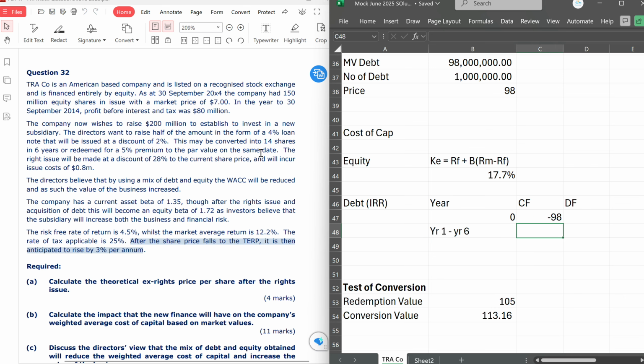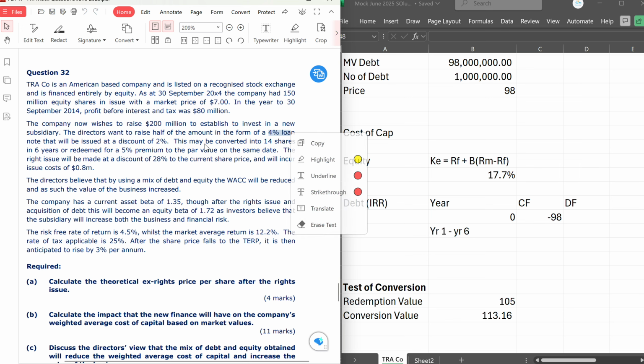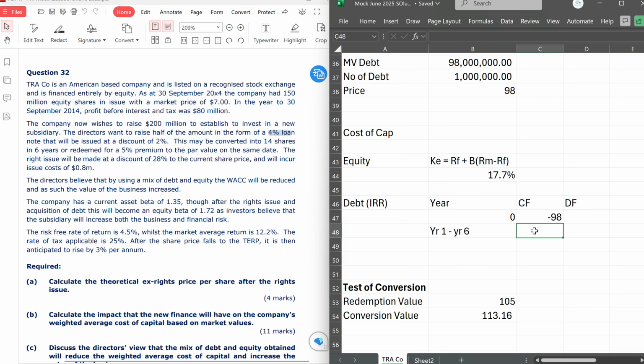They said the coupon for the bond is 4%. If the coupon is 4% and we know that the tax is payable at 25%, then we will not get the total coupon because we have to pay tax on that coupon. So the coupon of 4, yes, however, we need to adjust for tax, 1 minus T, and tax is 25%. So invariably, the net coupon we'll be getting is 3.